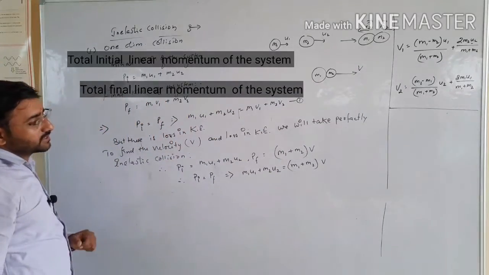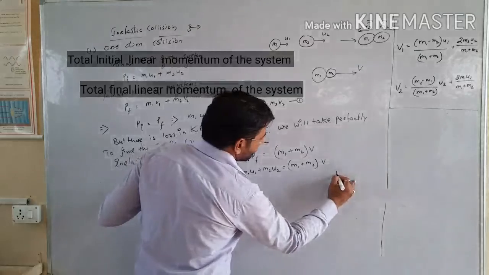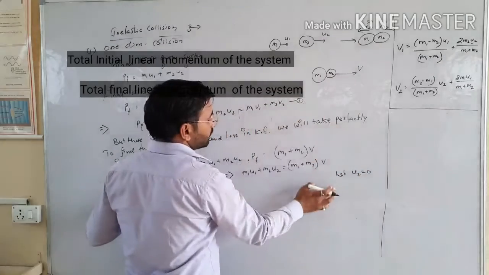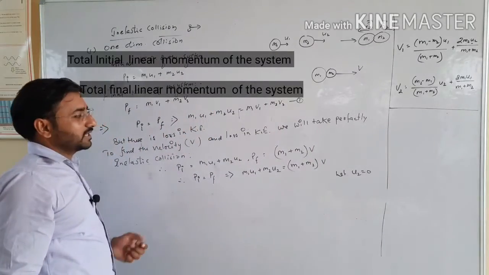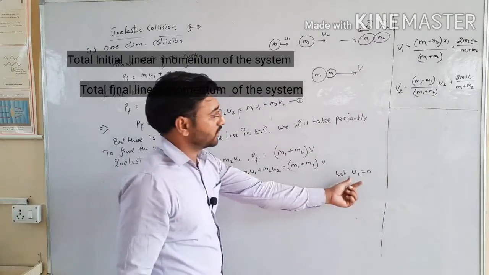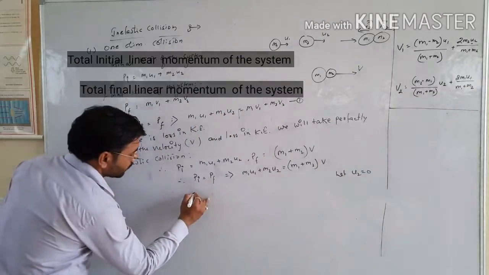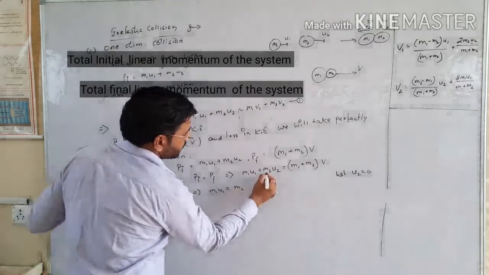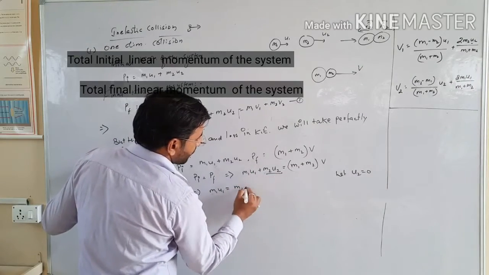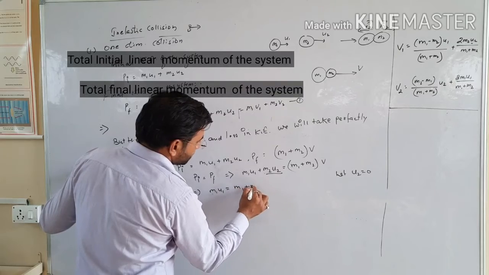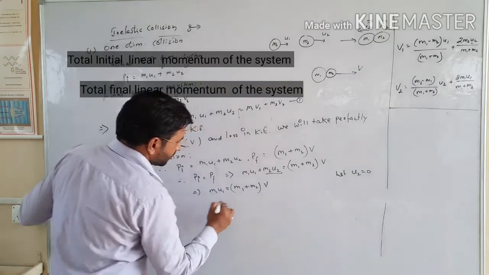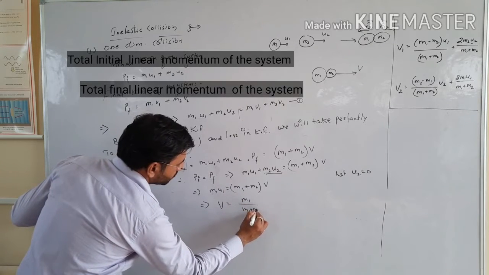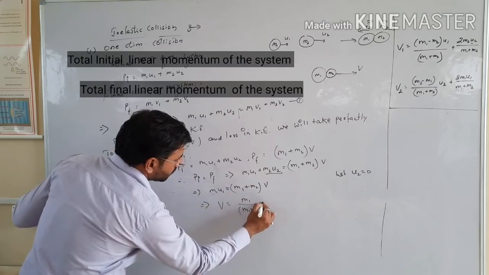Now in this condition I will take the second object at rest, u2 is 0. So the formula will be m1 u1 is equal to m1 plus m2 of v, since this part is 0.